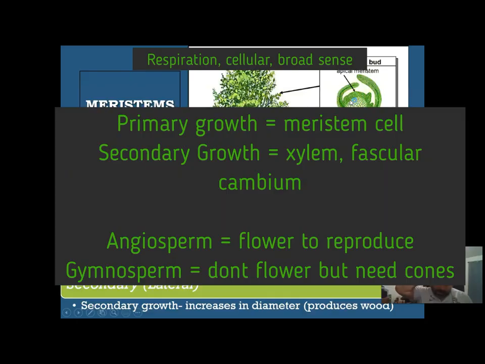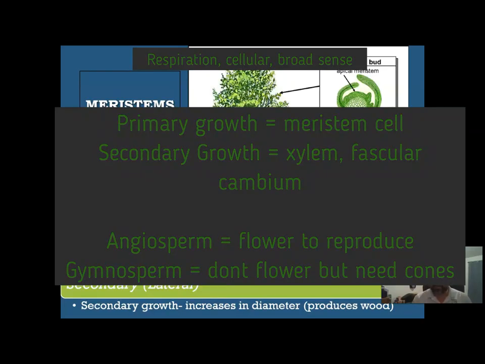Then when the tree is a gymnosperm, that means it does not have flowers to reproduce, but cones. And when we talk about reproduction, it is how they produce other trees, how they produce other plants. Just like how a mother can produce a baby, so a tree can produce, and the trees have two methods for that.